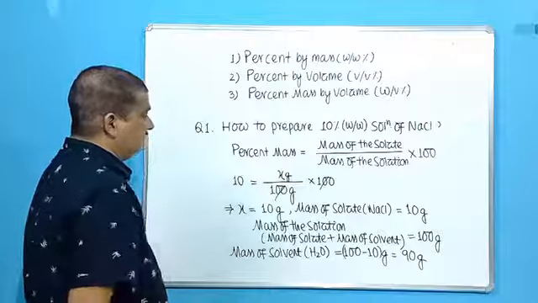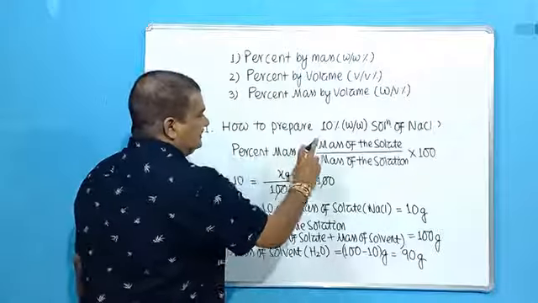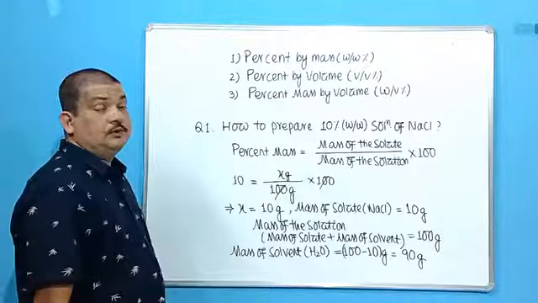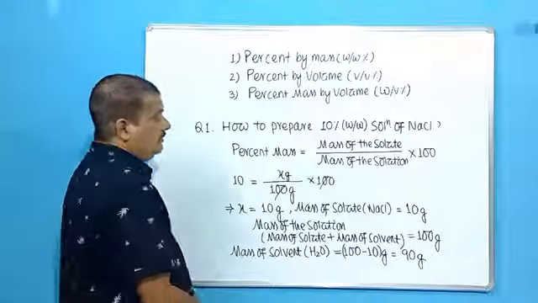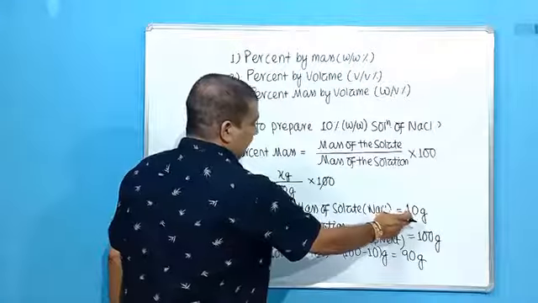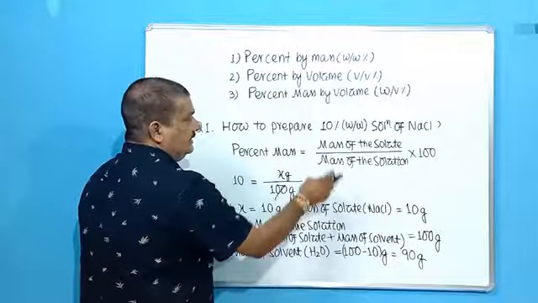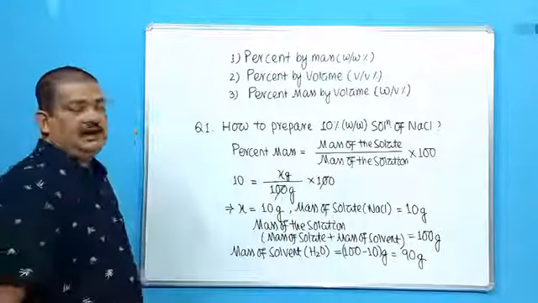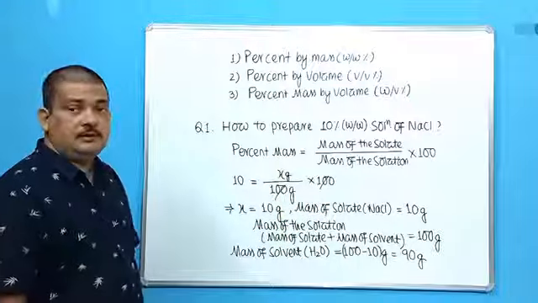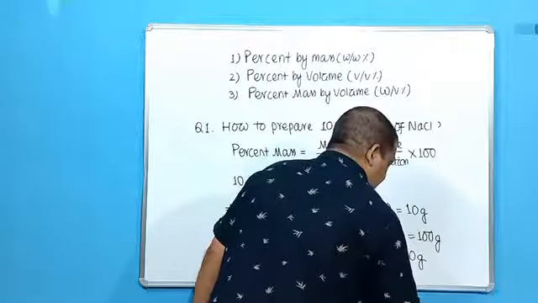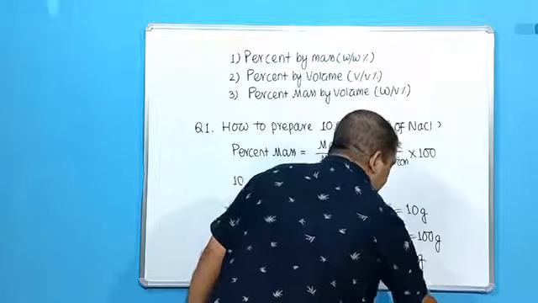Okay. So what is the question? Now how to prepare 10% W by W, that is mass by mass solution of sodium chloride. Now we have to take 10 gram of sodium chloride and 90 gram of water, then make 10% mass by mass solution of sodium chloride. So this is the answer of question number 1. Then we will proceed to next questions.